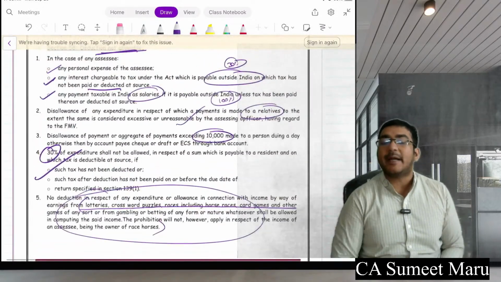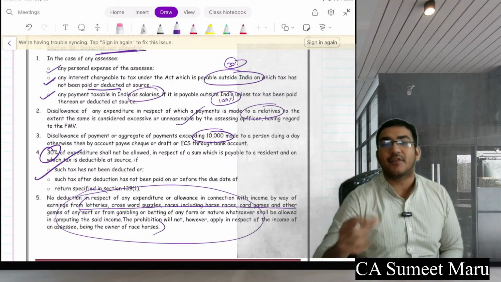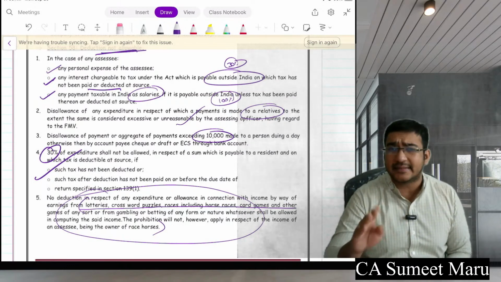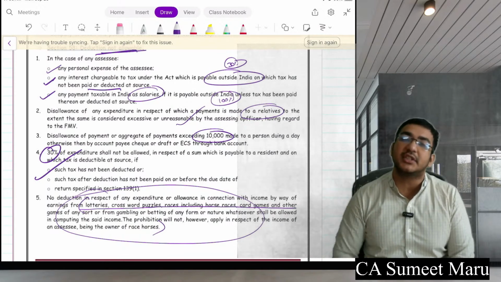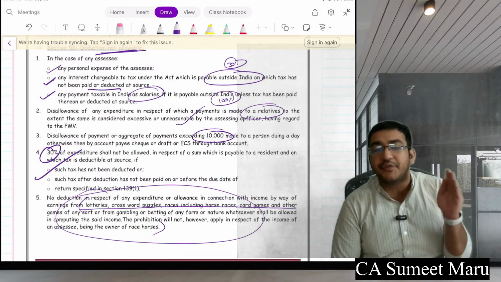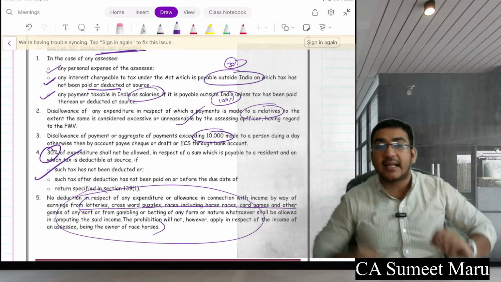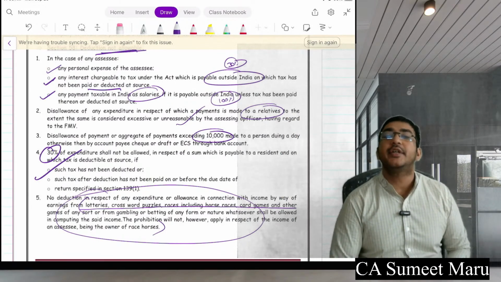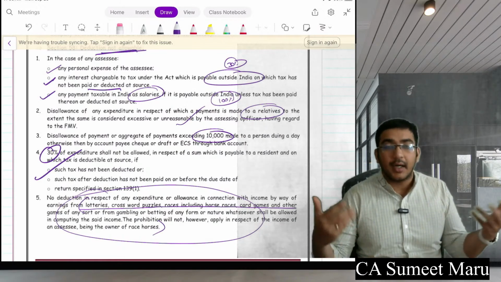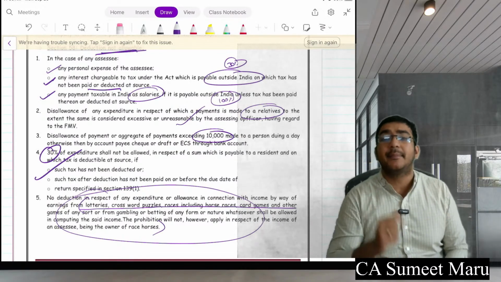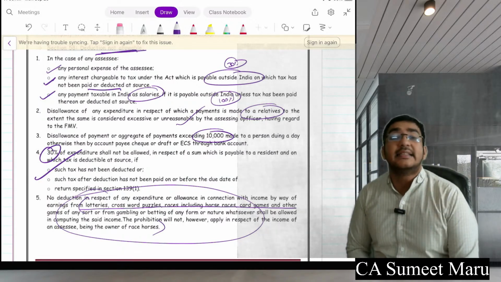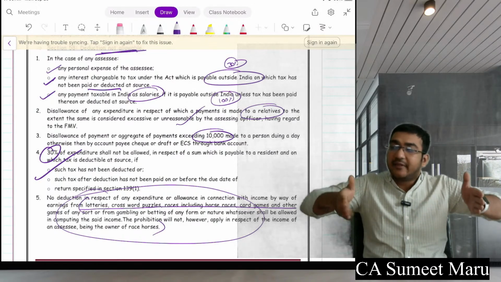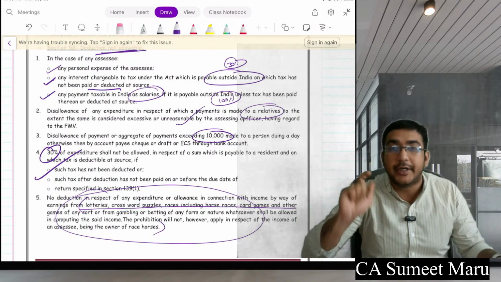Further, in the last part we have seen that if you have any income from other sources because of, say, rent of plant and machinery or anything like that, and that's not your business, we will allow all the deductions for the expenditure which you have incurred to earn this income, other than the following. सबसे पहला जिसके ऊपर आपने TDS ही नहीं किया है. TDS क्यों नहीं किया है? Because TDS नहीं किया है. If it is payment to a resident, 30% will be disallowed. Payment to a non-resident, it is 100% disallowance. Remember, you have to deduct the TDS during the previous year and pay before the return filing due date.